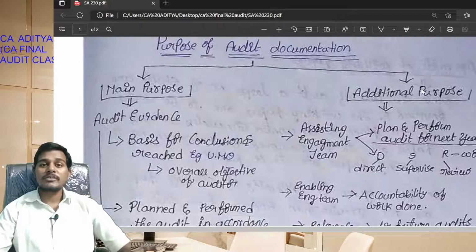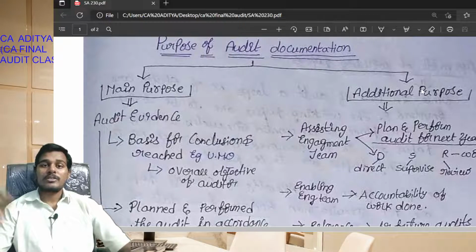The audit evidence will also show whether the audit was planned and performed in accordance with standards on auditing by the auditor or not.